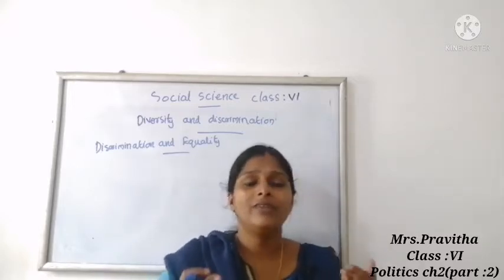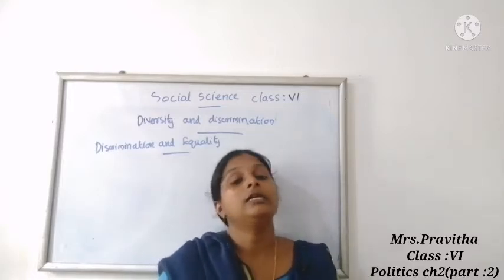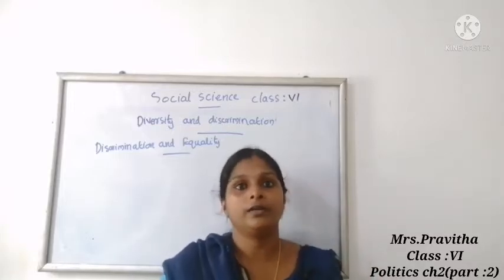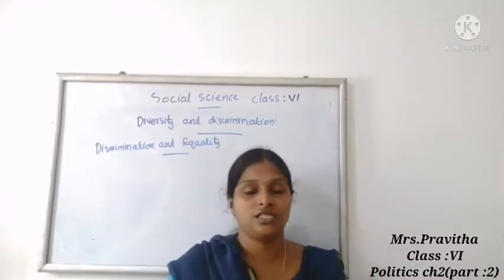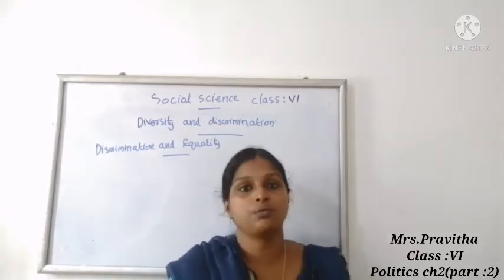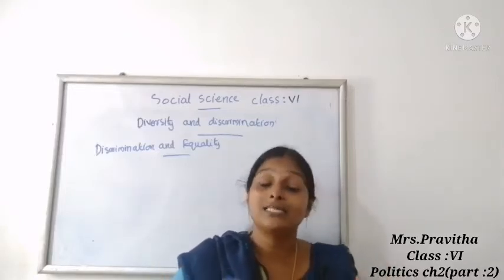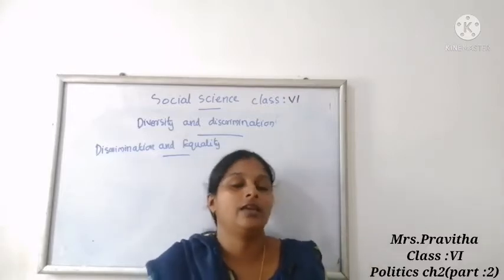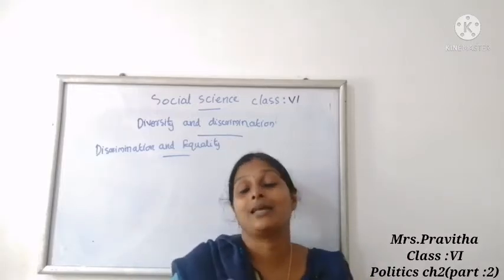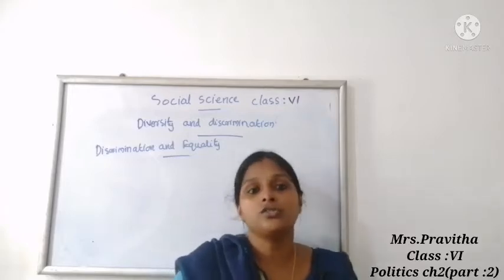We can see many types of discrimination in our society. For example, treating dark-skinned people differently from fair-skinned people. Giving more importance to higher caste people than lower caste people is another type of discrimination. Then thinking boys are smarter than girls is another example. These are all examples of discrimination we can find in our society.